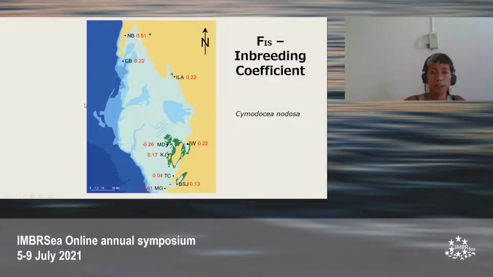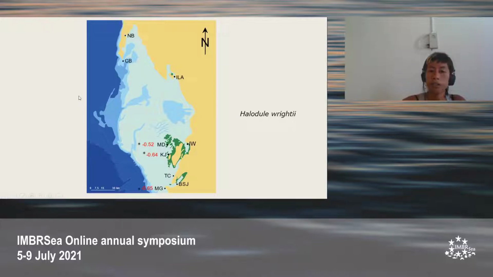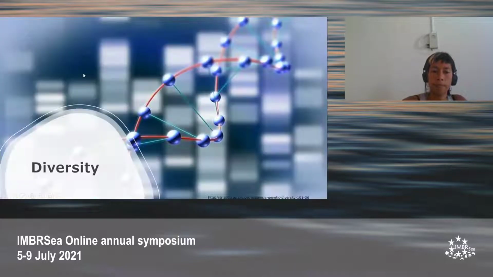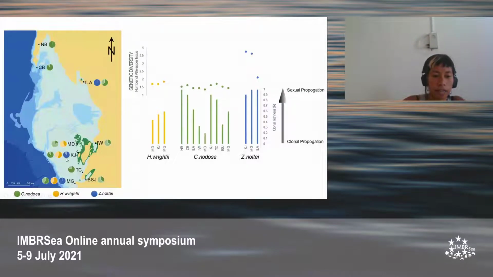Next, we have Halodule in the yellow pie charts. Clonal richness was around the middle mark, but the mean value was still above 0.5, which is our threshold. So it still exhibited dominance in sexual reproduction. And the third seagrass species is Zostera noltei. We have a very high investment into sexual reproduction as seen by these pie charts.